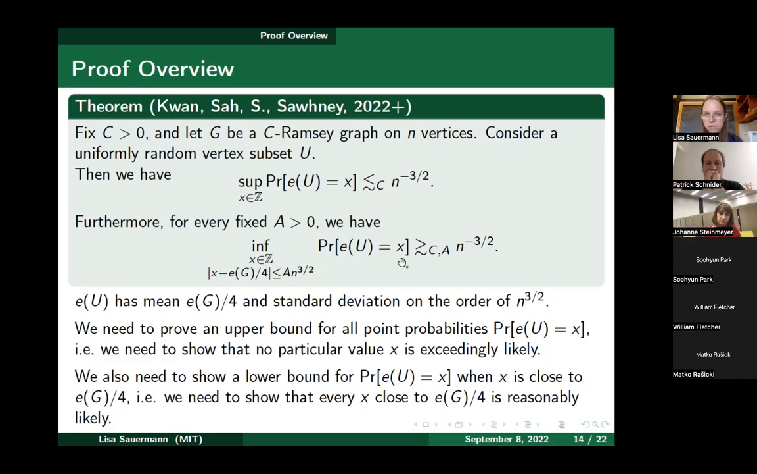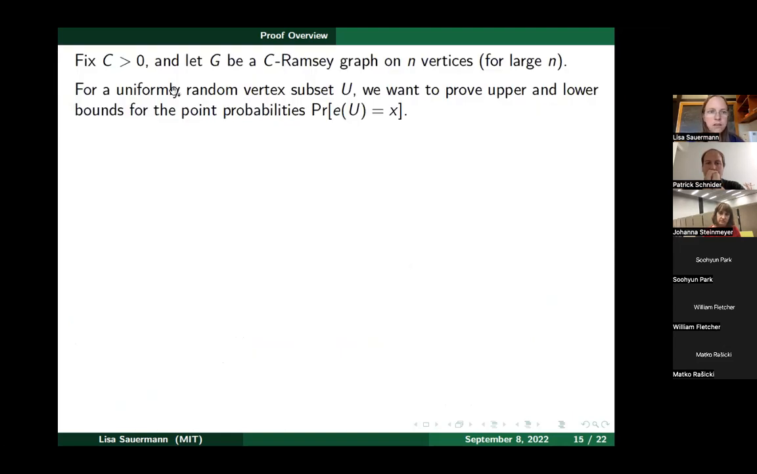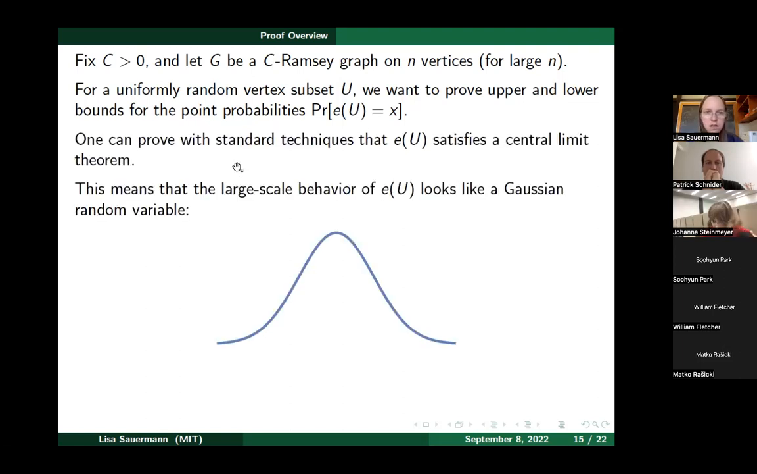So that's our goal. Okay, so here's again the setup. C is fixed, G is a C Ramsey graph on n vertices where n is large, and we have this uniformly random vertex subset U, and want to prove upper and lower bounds for these point probabilities. So with standard techniques, one can prove that E of U satisfies a central limit theorem. So that means that the large-scale behavior of E of U looks like Gaussian random variables.